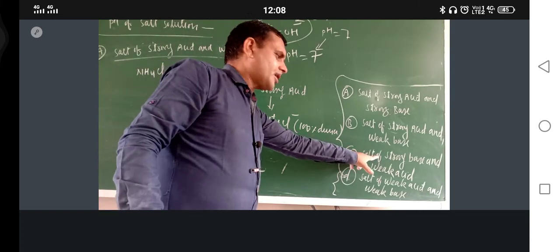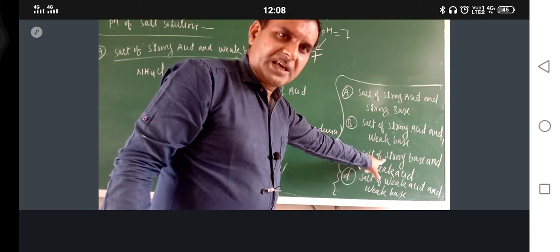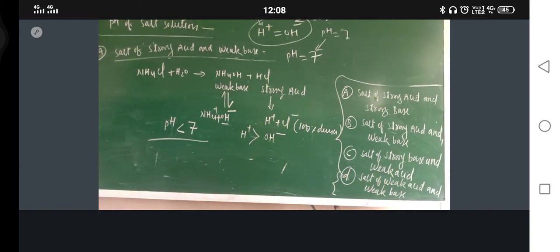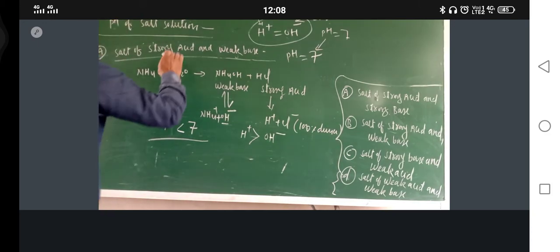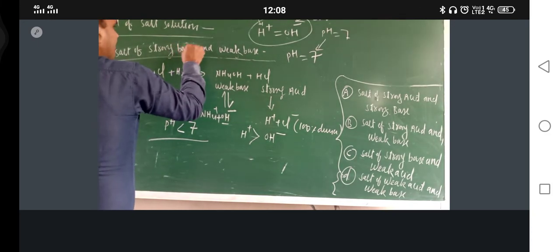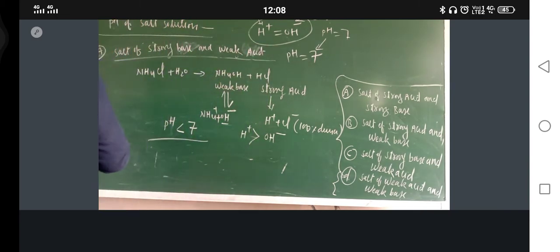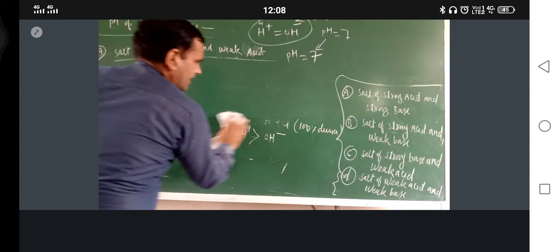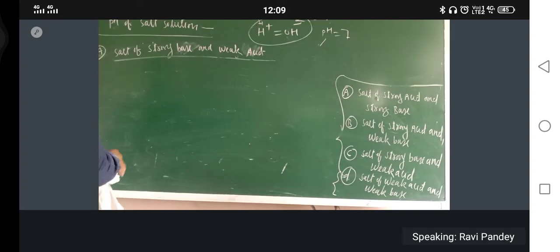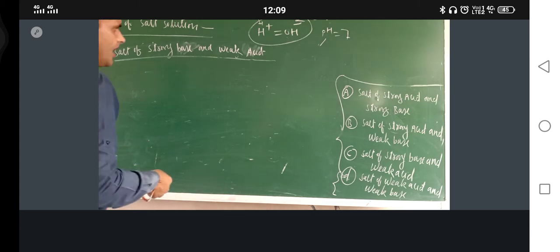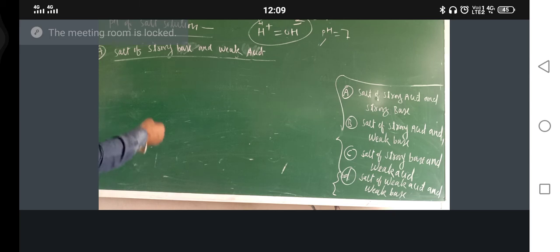Next one, salt of strong base. This time who is strong? Base. Salt of strong base and weak acid. Just take this category of salt. Strong base is NaOH, and weak acid is H2CO3. So in this category you can take